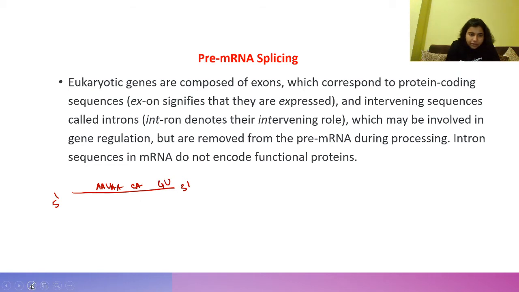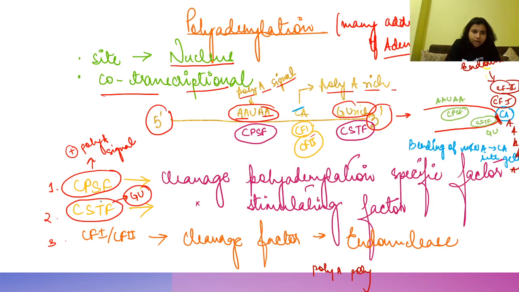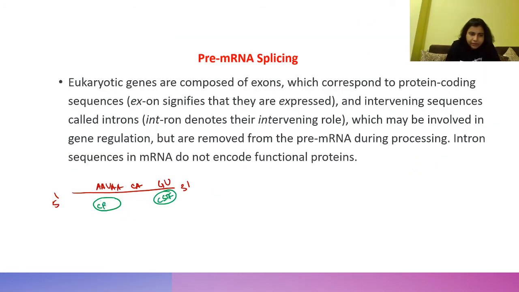The moment cleavage stimulating factor and cleavage polyadenylation specific factor, both of these bind to this site, the first step is binding of CPSF and CSTF to mRNA at the poly-A signal and GU-rich site.